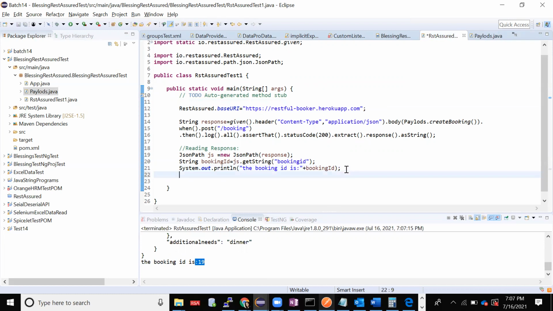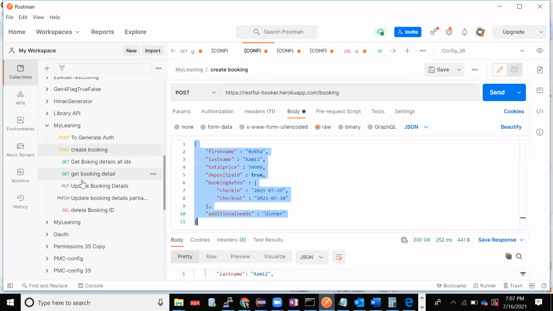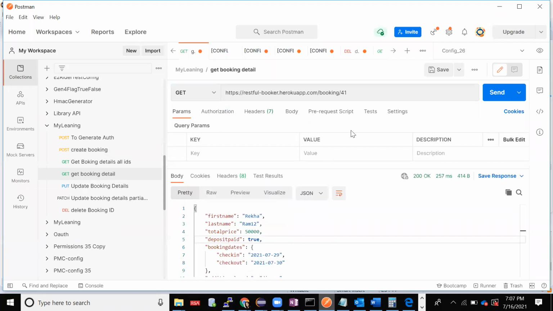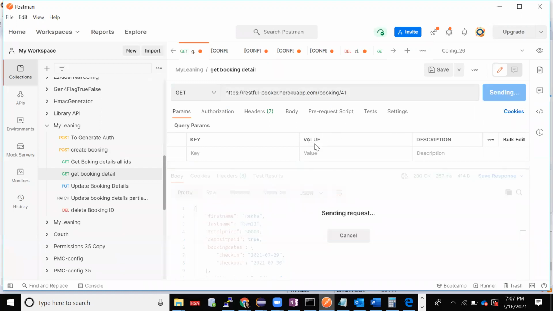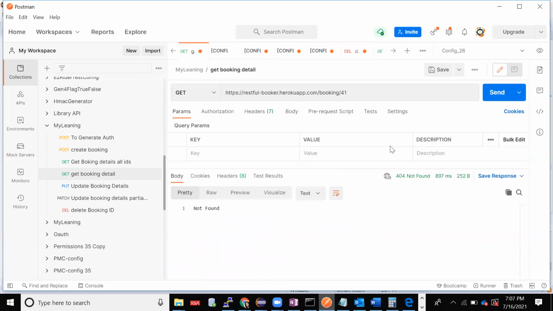This was all about the post method, to create something or to make a new entry on the server side. So next we'll see the update one. I'll go to the get booking detail. I'll provide my booking ID, which was generated, and fetch the details.